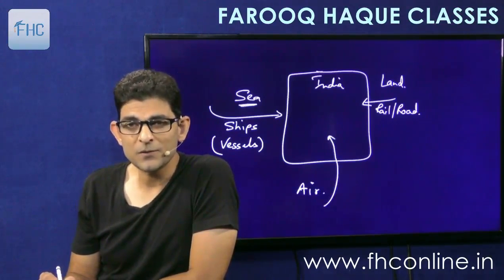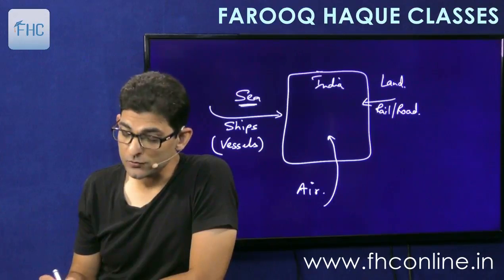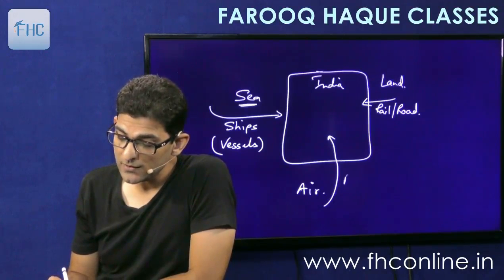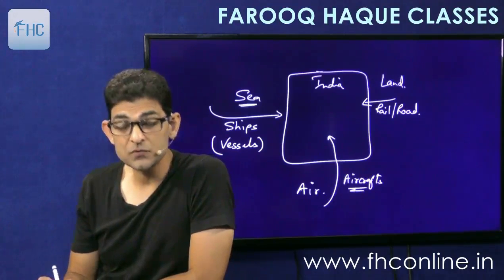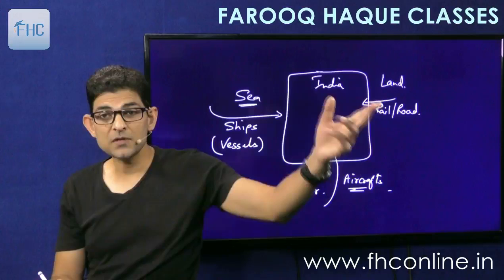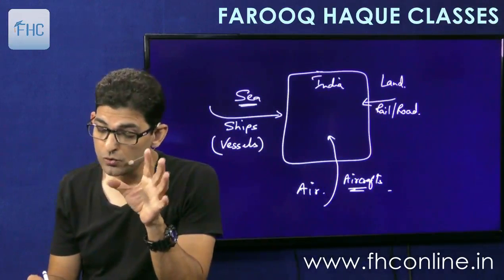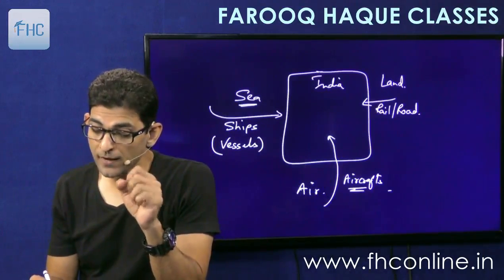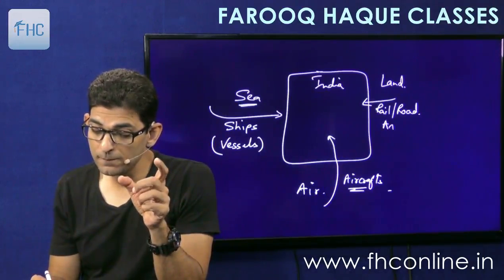Directly the aircraft can come into India and it can also bring the goods. So in that case the conveyance will be the aircraft. So conveyance can be ship, conveyance can be aircrafts, conveyance can be rail or road, means trucks and lorries and all. And it can also be animal.